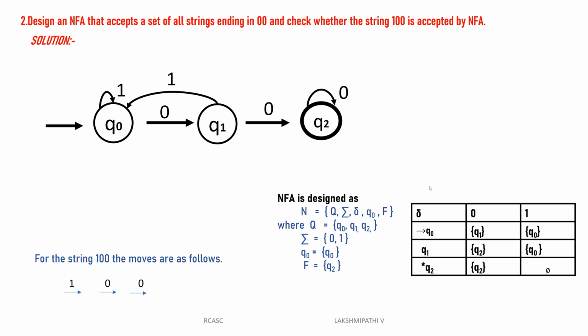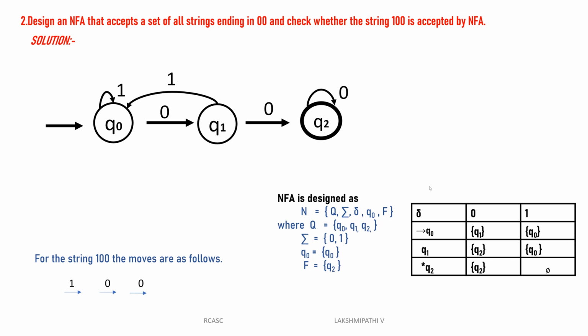That's why we can take Q0 of 0, Q1 of 0 is Q2. The minimum string we write, then we show that to the final state. Then sometimes a string starts with 1 and ends with 00, because of that reason I will take Q0 of 1 is Q0 only. Then after reading 0, sometimes 1 1 also will come. At that time Q1 of 1 I will give to Q0, then ending with 00. Then Q2 of 0. Sometimes there are many zeros, but lastly we can read two zeros. That means 000000 also will be accepted. Because of that reason I will give Q2 of 0 is Q2.